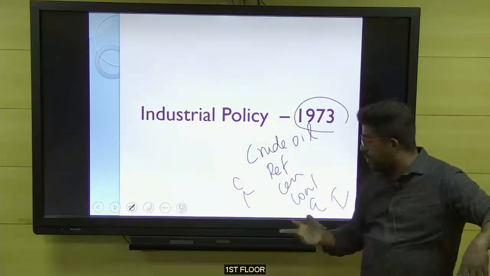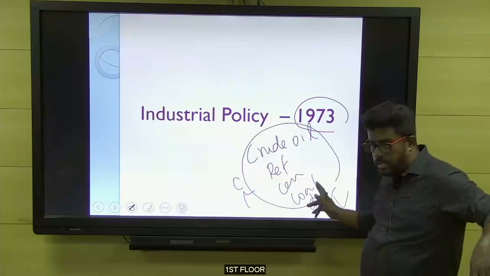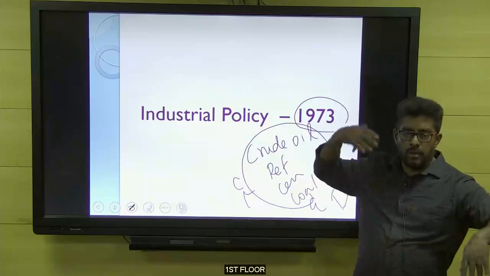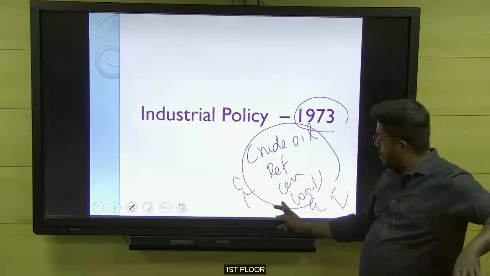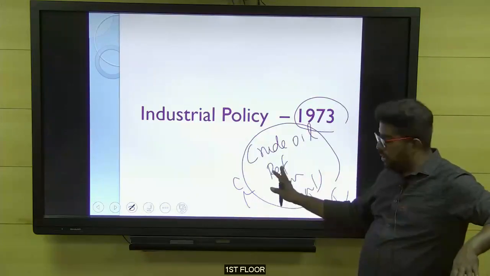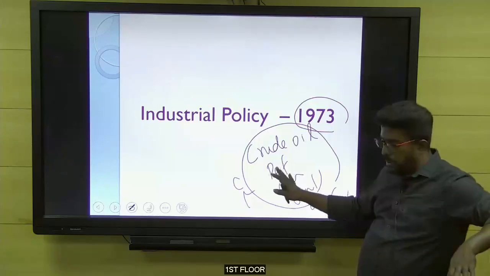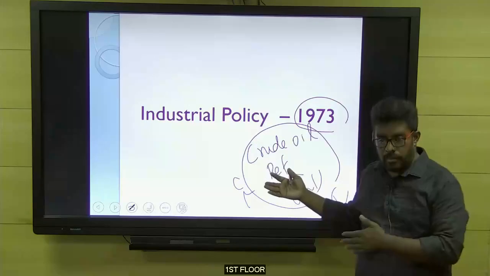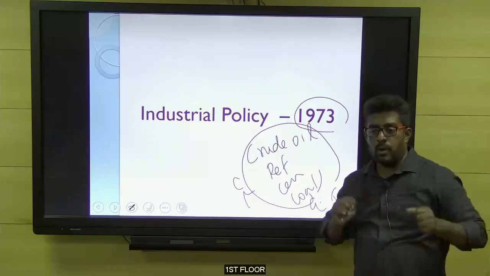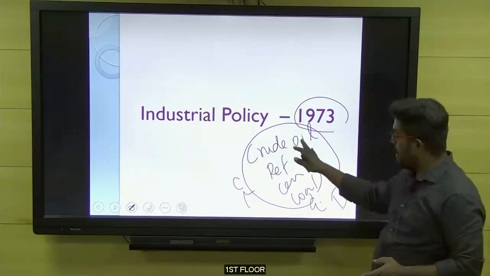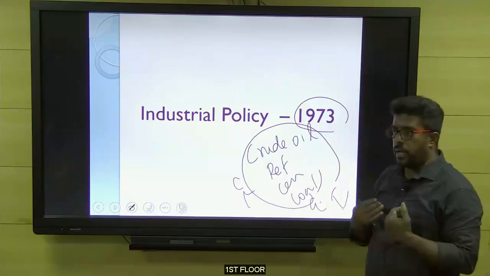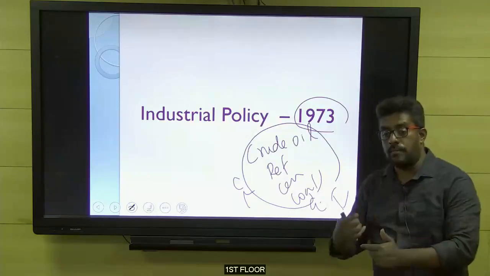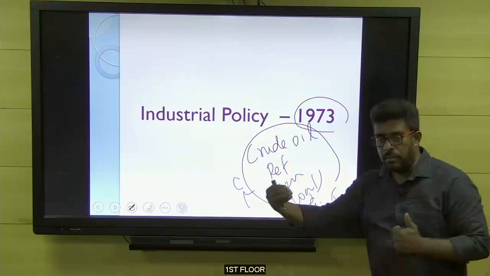Government was unable to promote more number of industries in this area because government has to promote industry in all areas. So the responsibility on the government was higher. So government was not able to promote more industry. The privates can promote, but privates are not permitted. But the economy requires more number of core industry because they are very crucial for the growth of the economy. So government understood that we need more core industry, but we have kept the core industry for central or state government. Why can't we liberalize them? So understand, why can't we permit the private players?